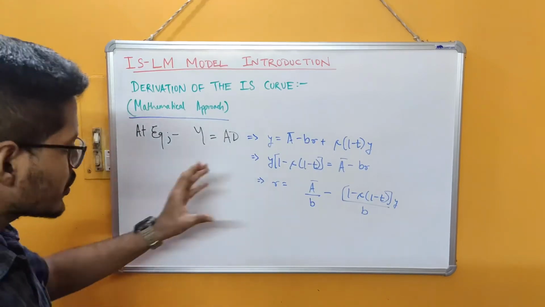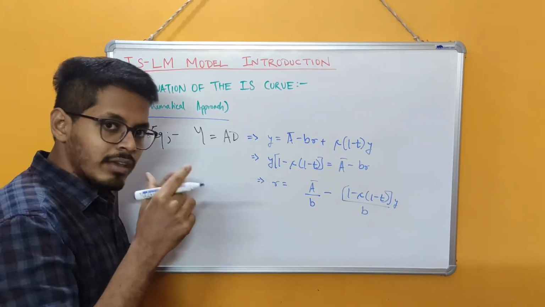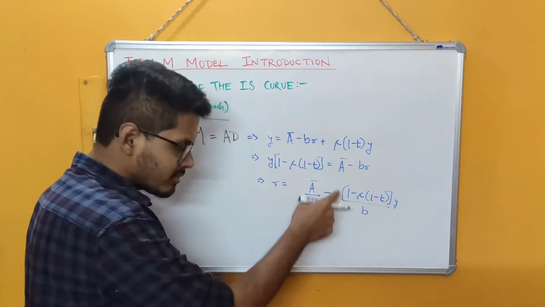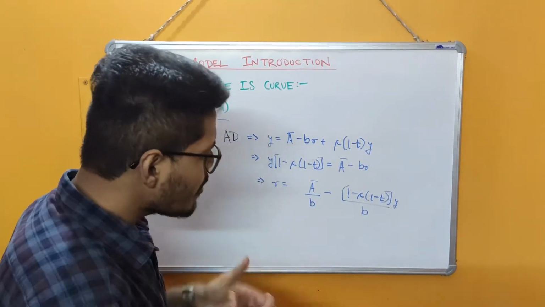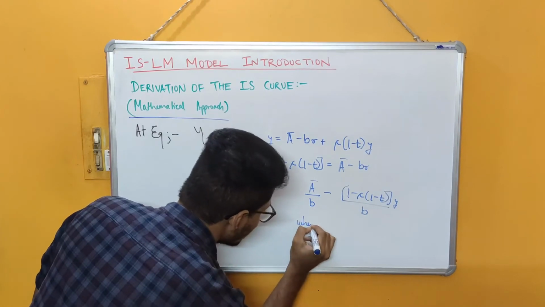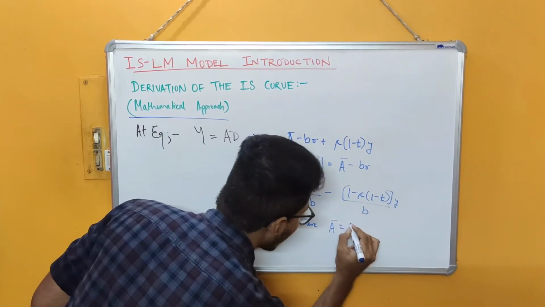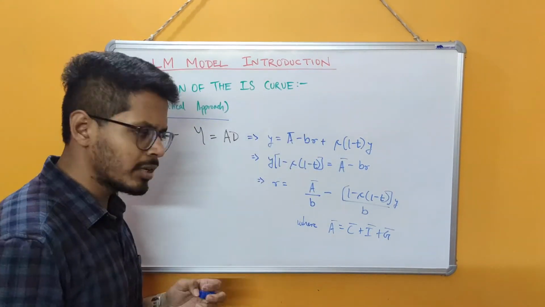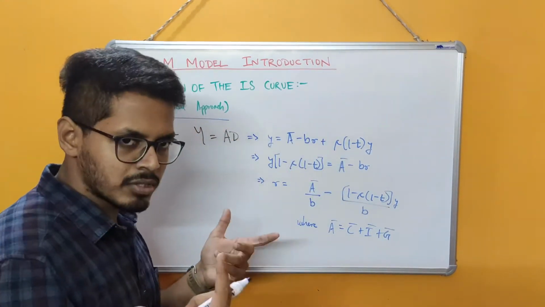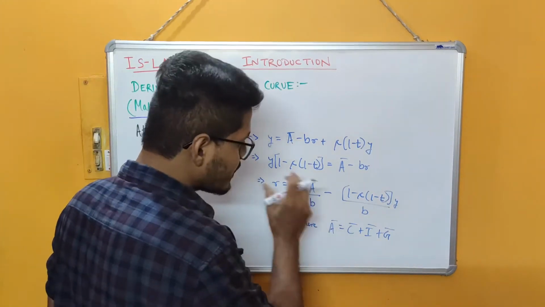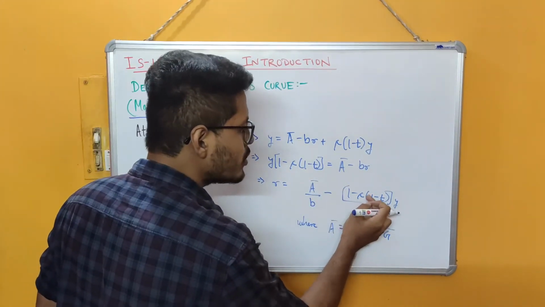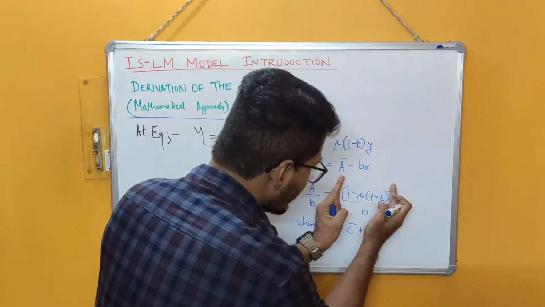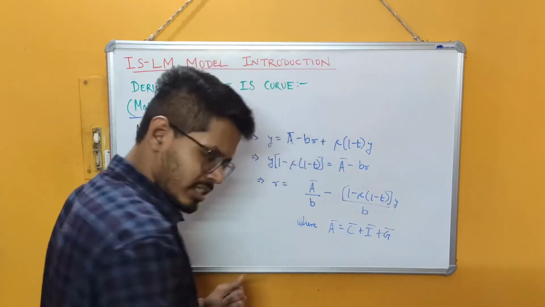This is what the equation of the IS curve is, and if we plot the IS curve in the RY plane, you will see that A bar by B is a positive constant, because A bar, as I've already stated, is equal to C bar plus I bar plus G bar. So it is just the summation of all the autonomous or constant parts, and B is a positive constant, I've already mentioned that. And the slope of the IS curve is [1 minus MPC into (1 minus T)] by B.